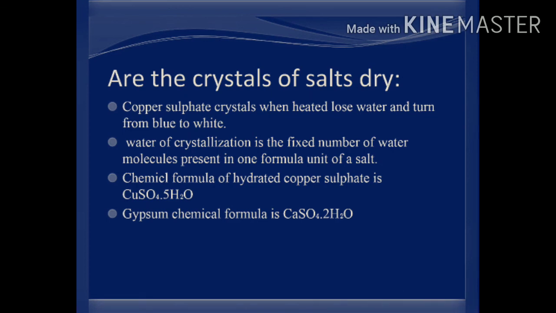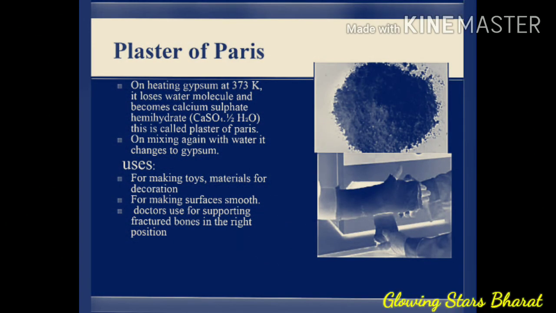Next and last topic is plaster of Paris. On heating gypsum at 373 Kelvin, it loses water molecules and becomes calcium sulfate hemihydrate, CaSO4·½H2O. This is called plaster of Paris. On mixing again with water, it changes to gypsum. Usage of plaster of Paris: for making toys, materials for decoration, for making surfaces smooth, and doctors use it for supporting fractured bones in the right position.